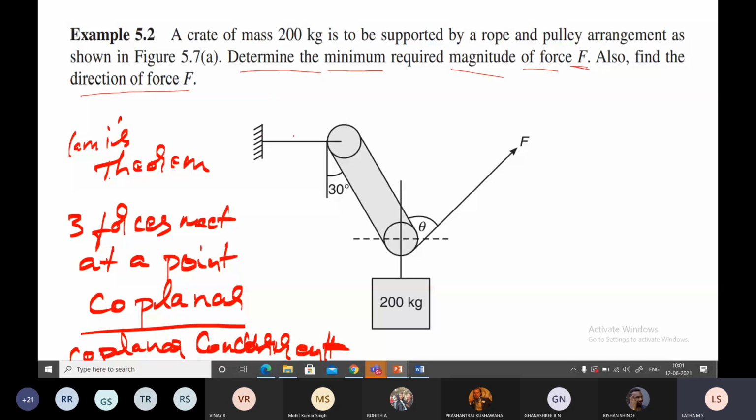Written. Draw the diagram neatly. One minute time I'll give you. Draw the diagram using a scale pencil in your book.